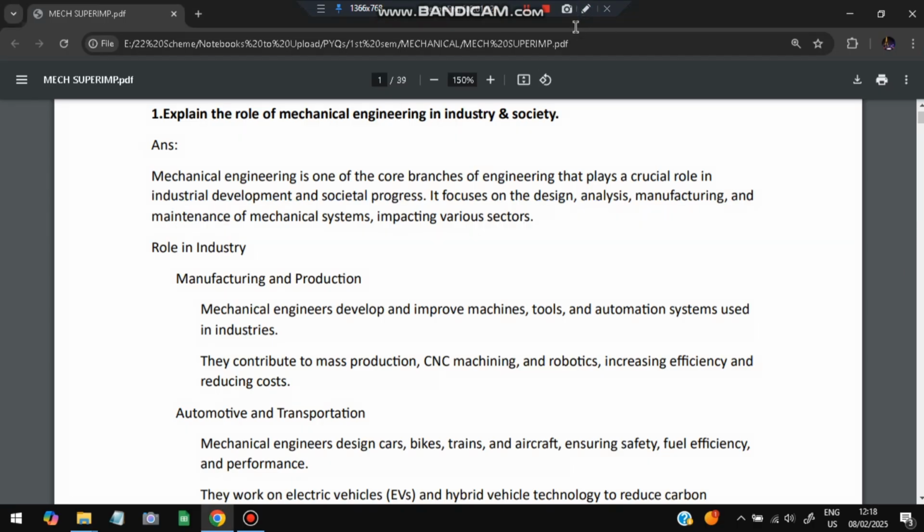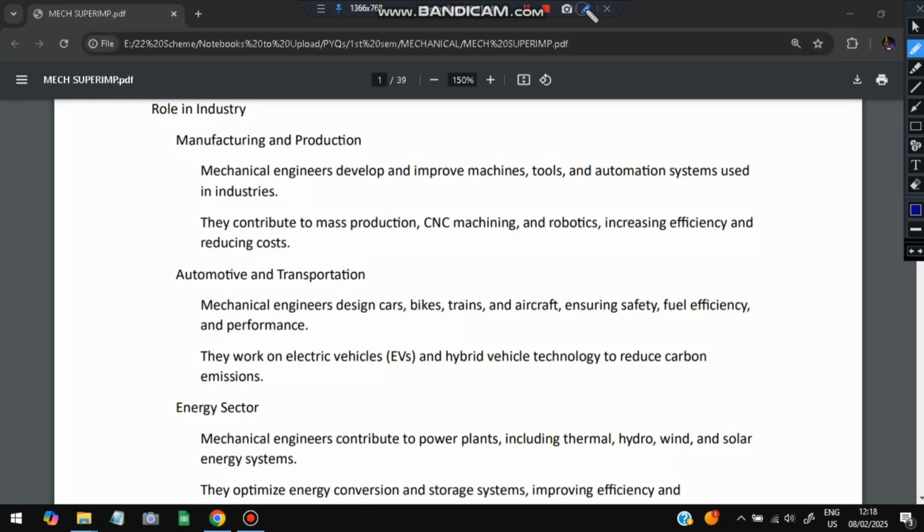So let's discuss a few of the roles in the industry. The first is manufacturing and production. They develop and improve machines and tools and automation systems used in industries, and they contribute to mass production like CNC machining and robotics, increasing efficiency and reducing cost. Next is automotive and transportation. In transportation, the vehicles are all designed by whom? Mechanical engineers. And they also work on electric vehicles, EVs.